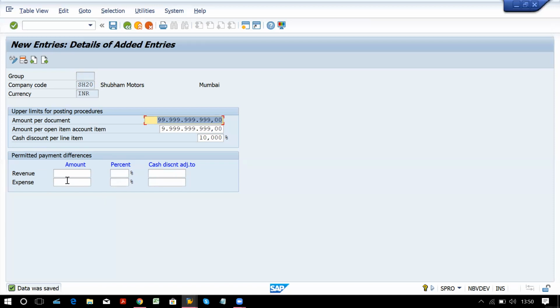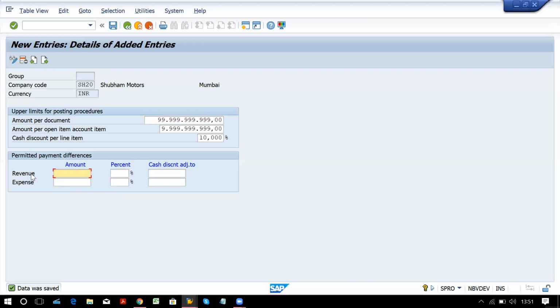Now why is this required? Say for example there is some payment difference. Assume that my invoice is of 15,200 rupees, and the permitted payment difference is say 500 rupees.